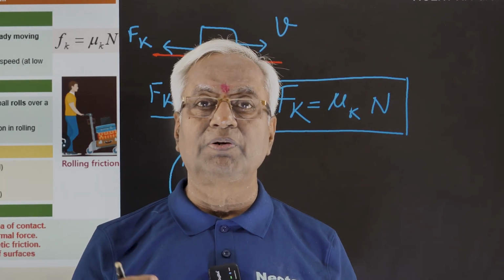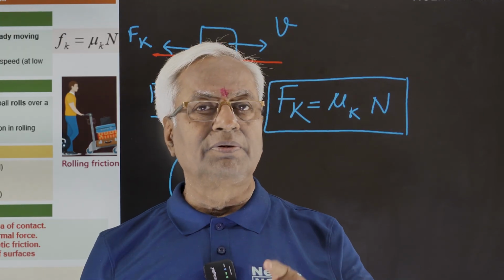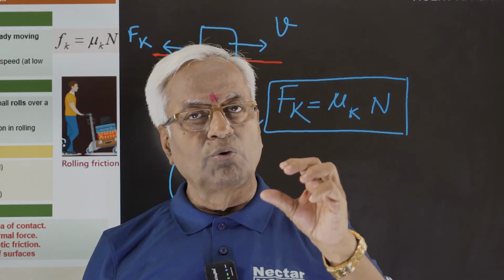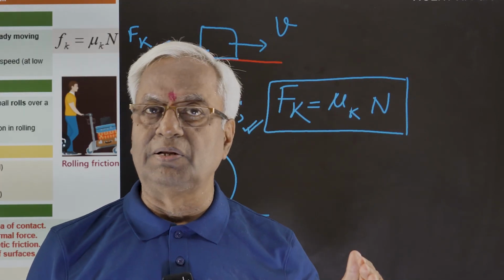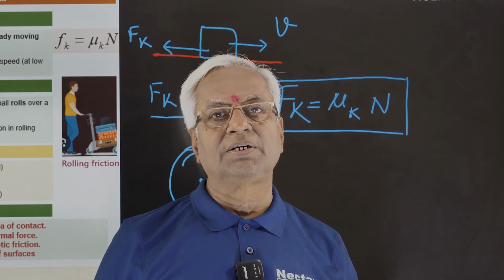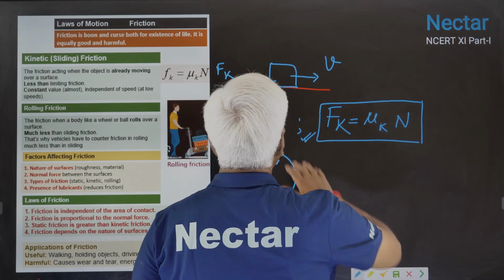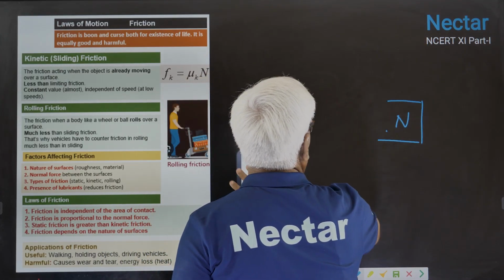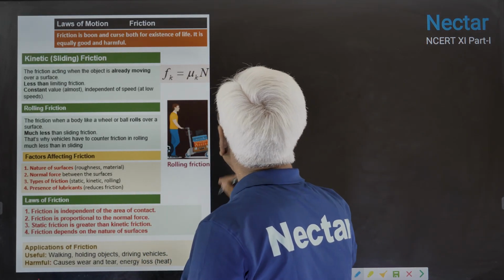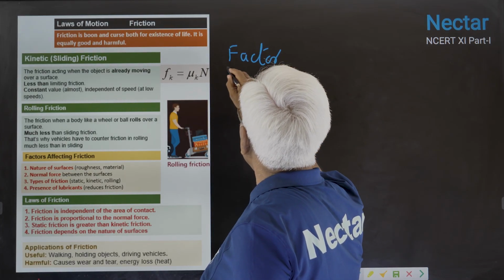Friction is responsible for the production of heat. When there is friction, it will result in production of heat. In rolling, since friction is minimum, there is minimum loss of energy. So it is said that rolling is the easiest motion. Now there are many things to be considered in general for all the three: the laws of friction and the factors that affect friction.